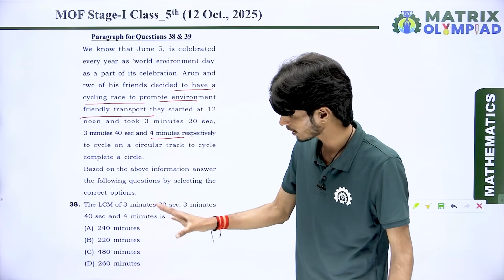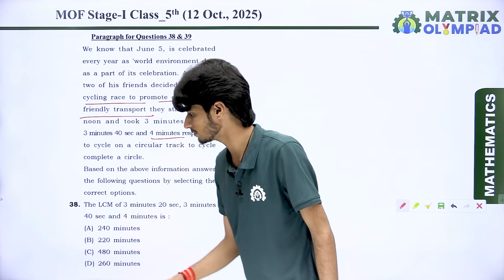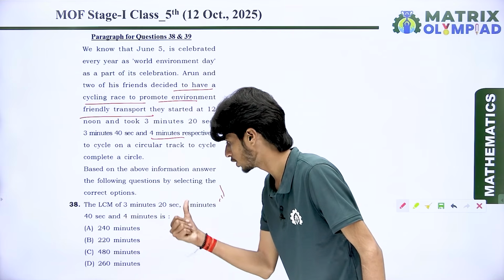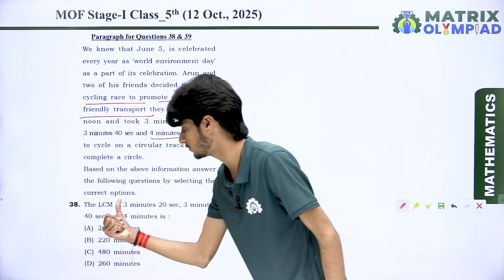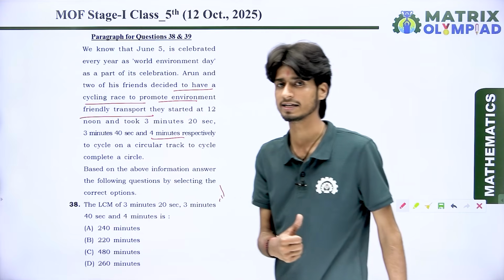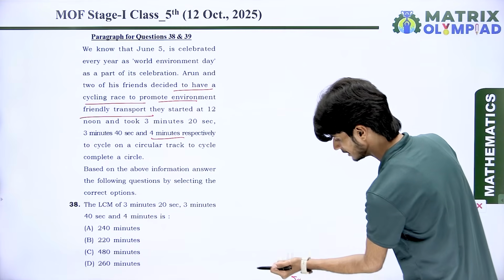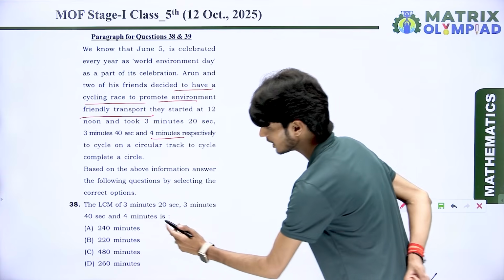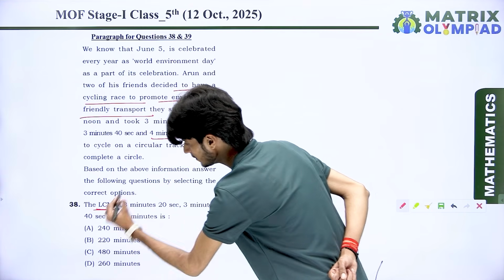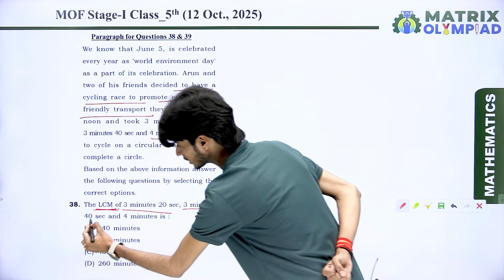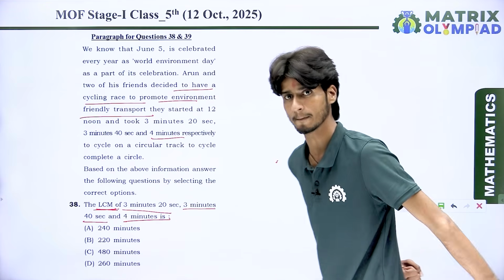Got it? Look at the question. What does question 38 say? The LCM of 3 minutes 20 seconds, 3 minutes 40 seconds and 4 minutes is. That means in this question, we find the LCM for 3 minutes 20 seconds, 3 minutes 40 seconds and 4 minutes.